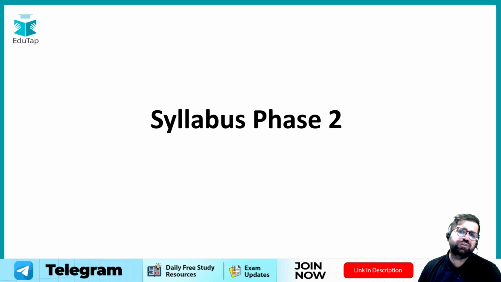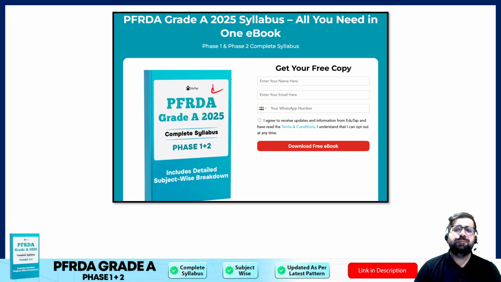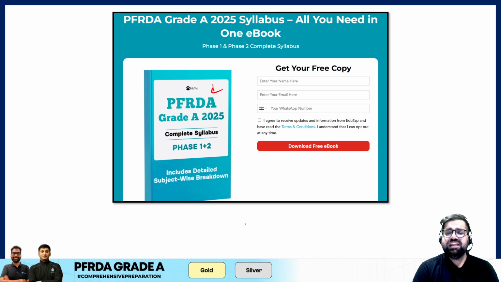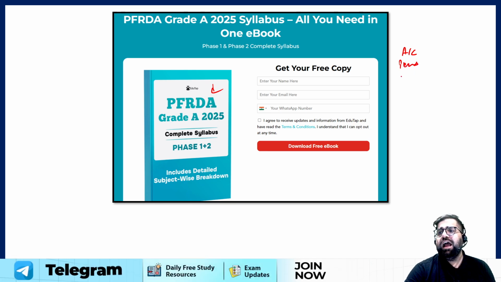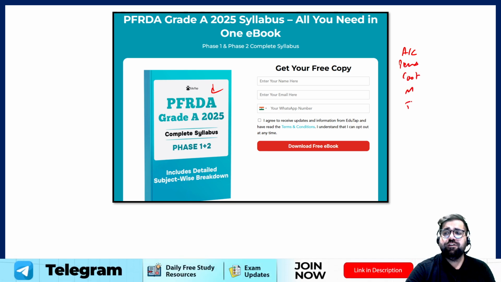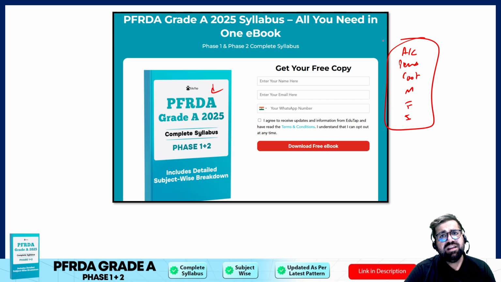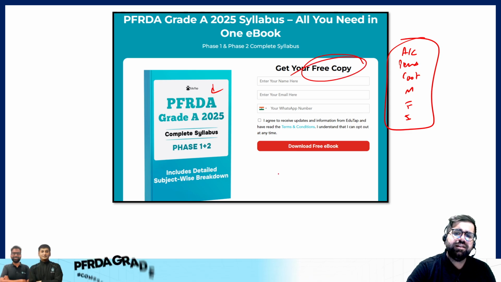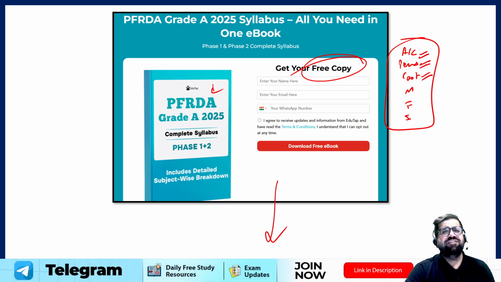Moving forward to the syllabus of phase 2. Now the syllabus of phase 2, as I have told you, is already given in the ebook which we have provided to you in the description box. So please open this particular ebook. This ebook will basically help you to get the syllabus for commerce and accounts, pension, costing as well, for management, for finance, and for economics. So once you open this ebook, you will get access to all the syllabus. This will help you a lot. So please do get your free copy today only. The link is given in the description box below. So I'm not repeating the topics in commerce and accounts, pension, costing, and everything else.